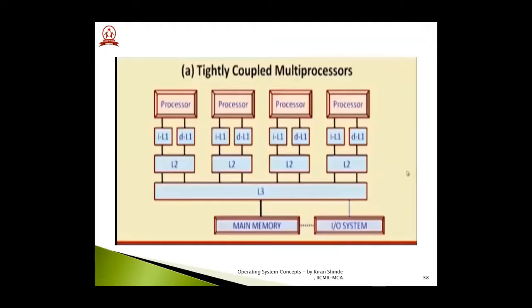Now, let us try to understand with the help of this simple image, which is showing the tightly coupled multiprocessors. Essentially, why are they called tightly coupled? Because the first and very important characteristic of a tightly coupled system is that it has a shared address space. So if you see here, the main memory is connected with the level 3 cache, and this level 3 cache is actually shared across all the processors via the common communication channel. Then you can see every processor has its local L1 cache and L2 cache.